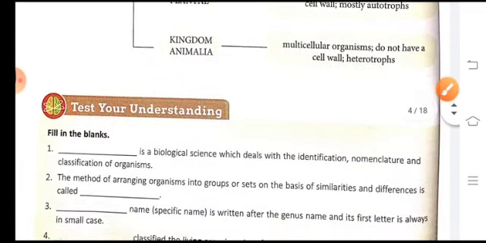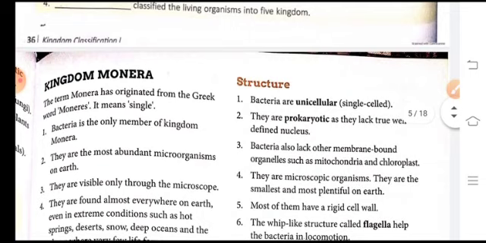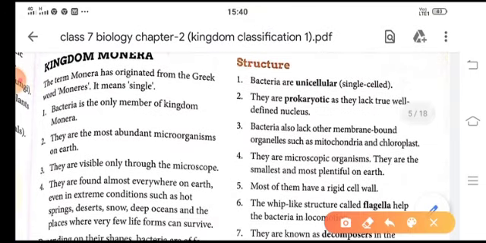So let's move on to the first kingdom, and that is the kingdom Monera. Now this word Monera has originated from the Greek word moneres. It means single. Now children, only bacteria are members of kingdom Monera. They are the most abundant microorganisms on this earth, and they are the oldest microorganisms on this earth.